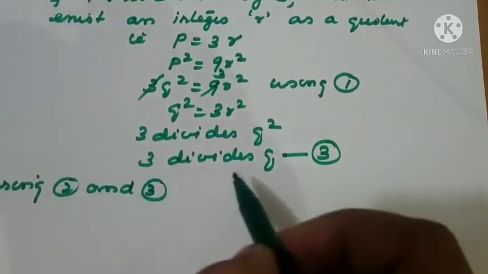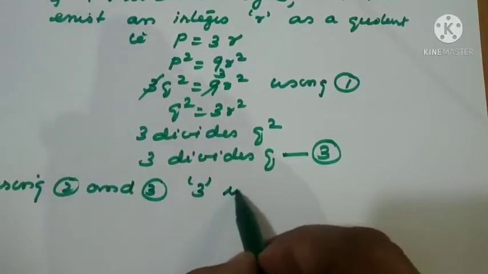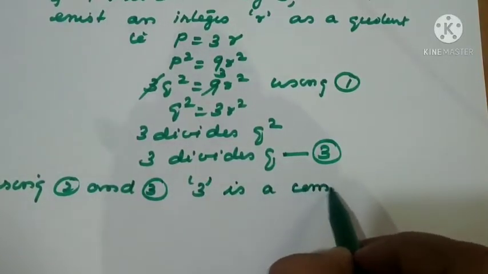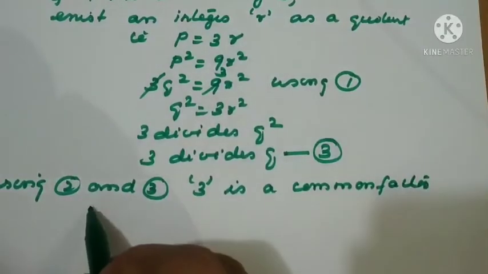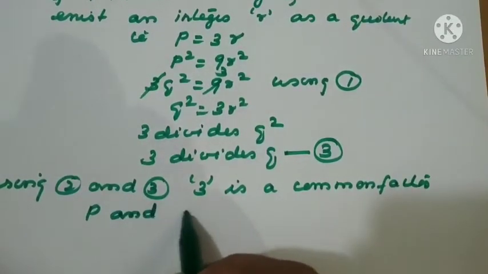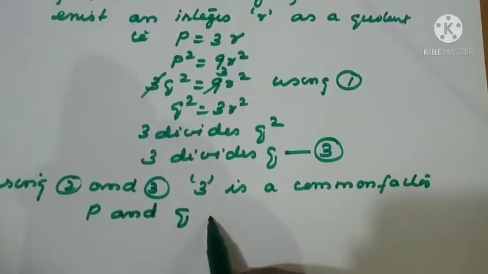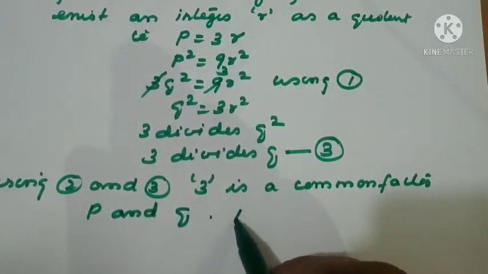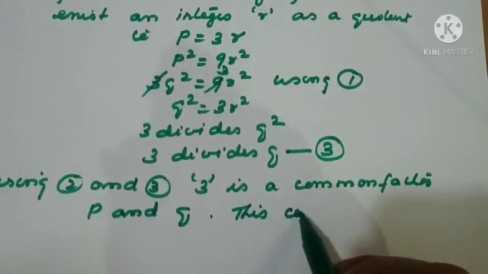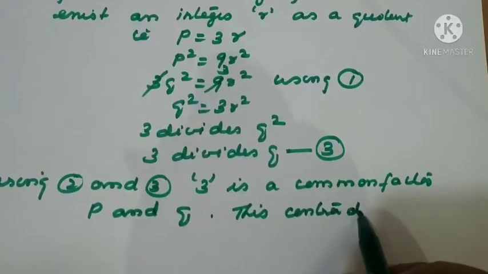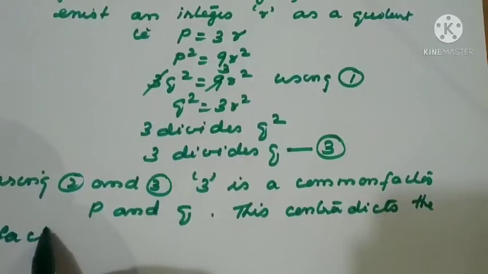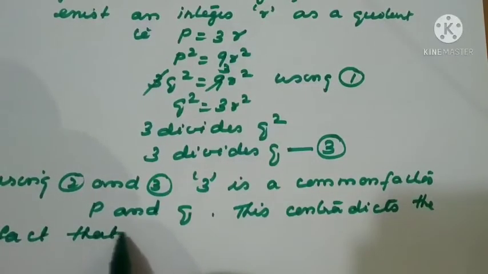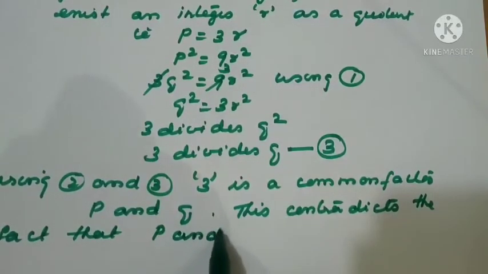This time 3 is the common factor of p and q. This contradicts the fact that p and q are co-prime.